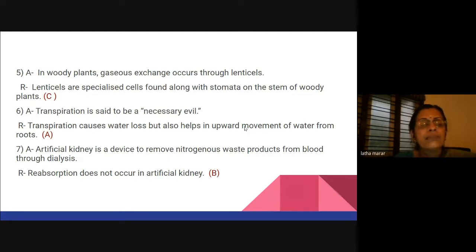Artificial kidney is a device to remove nitrogenous waste products from blood through dialysis. Reabsorption does not occur in artificial kidney. Option B. So in these questions, we can always take sentences from the textbook, and we can just make them negative, and we can frame questions.